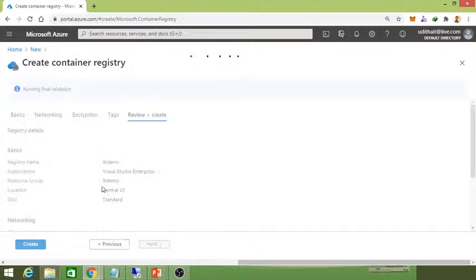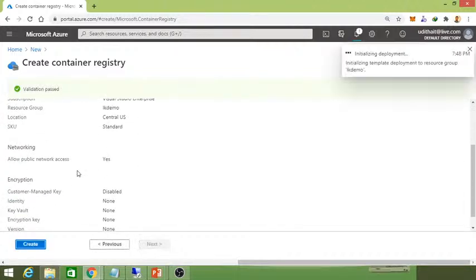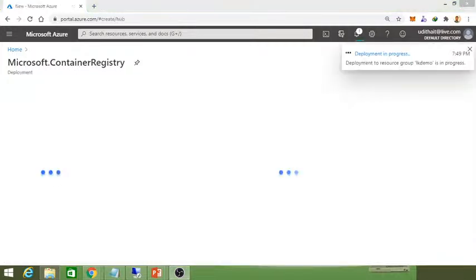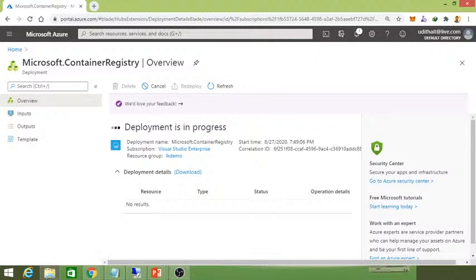Once you do that, you can go for create, right? You can go for create, and you can create this. This will create a brand new container registry in the Azure portal. Here you can see you will get the entire new Azure resource in your environment like this, and we are going to use this in the next step in the demo, right? Once it's deployed, you can use this in our application,